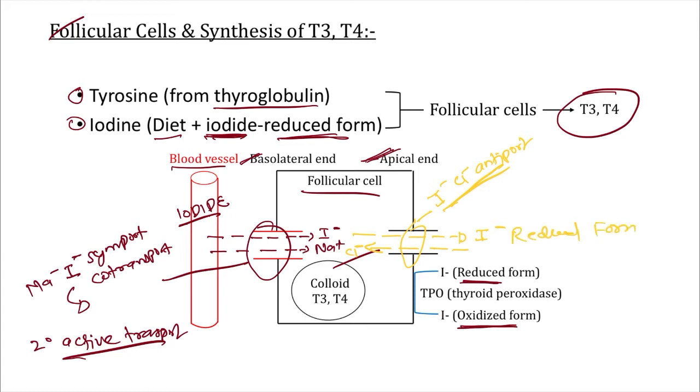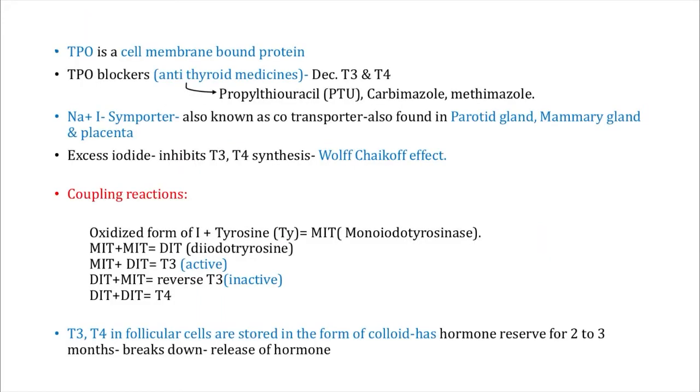Now, sir, the iodide is outside but still in reduced form. Now what to do, sir? We require something which can convert this reduced form into the oxidized form. So for that purpose we see here, this is something very important, TPO, thyroid peroxidase. This is one membrane enzyme. This will convert this reduced form of iodide into oxidized form, which can be used for hormone synthesis. As we discuss TPO, thyroid peroxidase, which is one cell membrane bound protein and which helps in conversion of iodide form of iodine into the oxidized form, right?